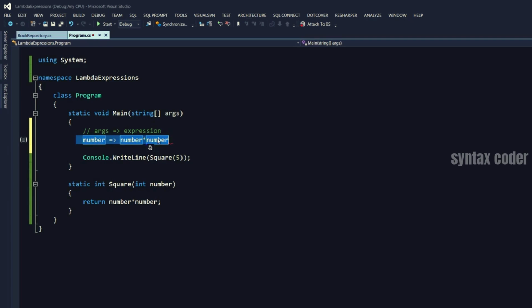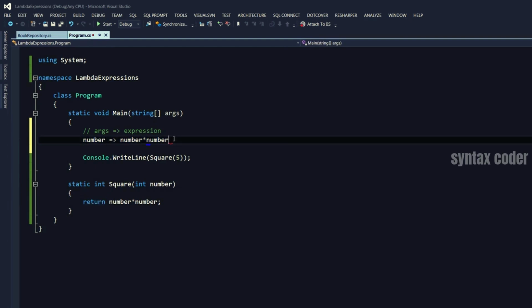And this code is exactly equivalent to this method. And as you see, it's shorter. I didn't have to specify static, an access modifier like public or private, int as the return type, or the argument type. The compiler can automatically infer that in most cases. And if not, we can explicitly specify that. I also didn't have to write this return statement here.